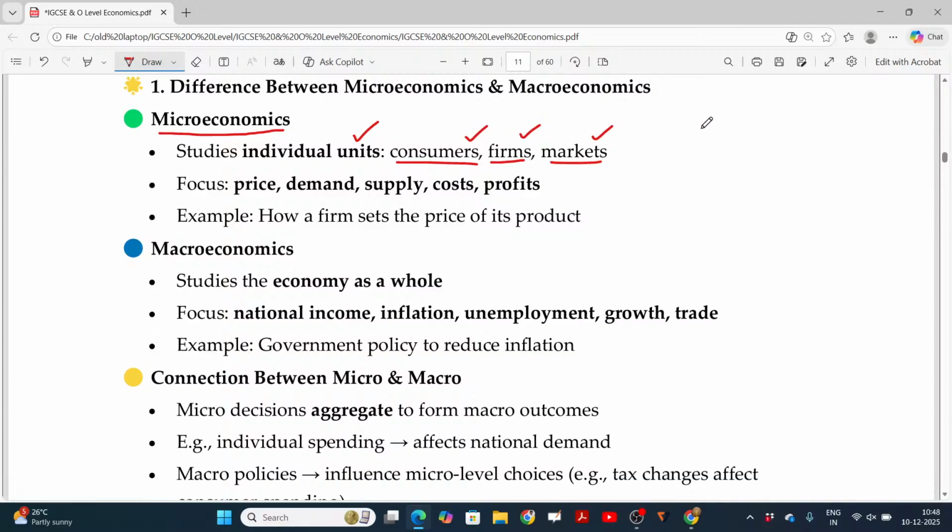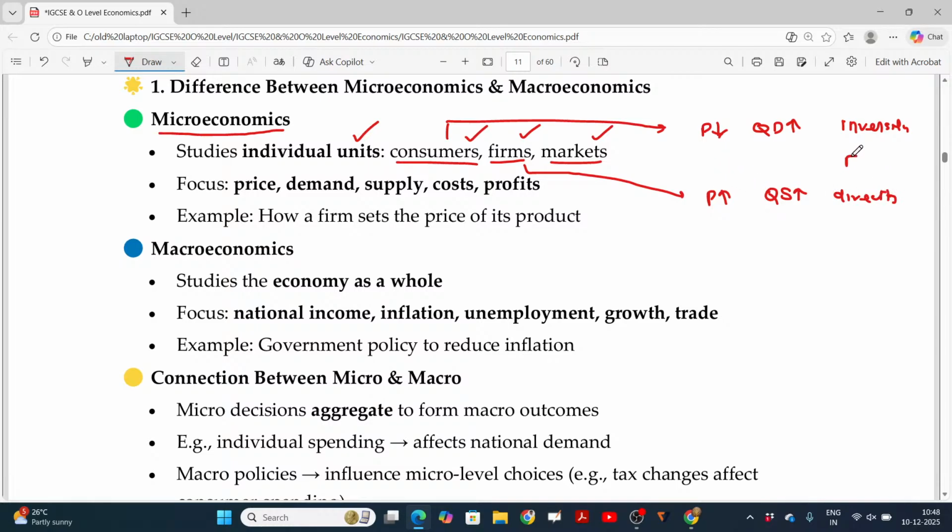For example, if the price is decreasing, quantity demanded will be increasing, which is the behavior of the consumer. But in case of the firm, if the price is increasing, it will give more benefit. So firms or suppliers will be happy to supply more. Quantity supplied will be increasing. Here, this is decreasing, this is increasing. Inversely related. And this will be directly related. Clear?